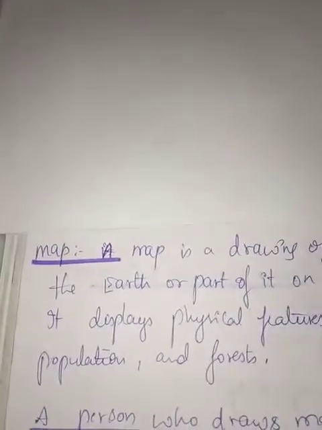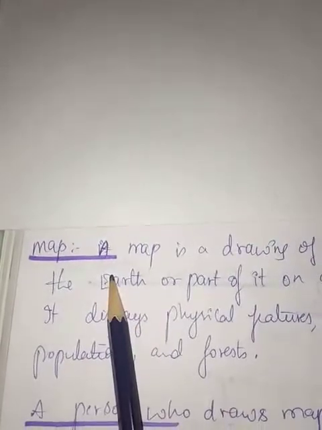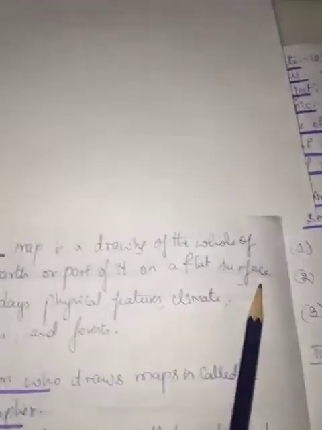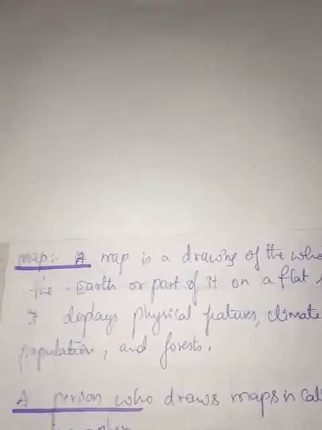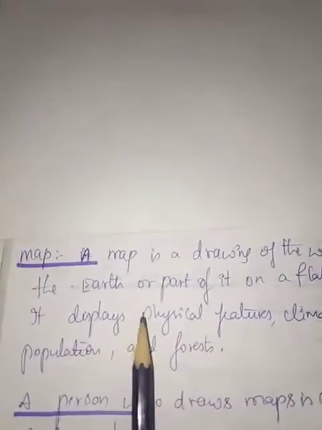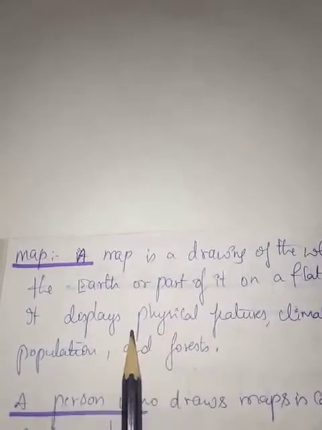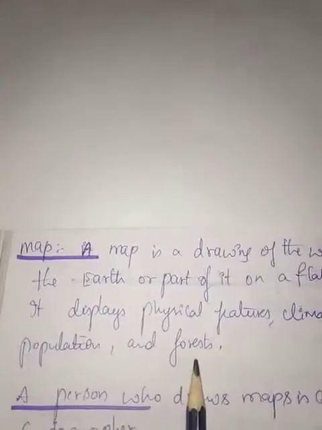Listen carefully students. We saw the globe. Next we are studying about the map. A map is a drawing of the whole of the earth or a part of it on a flat surface. On a sheet of paper we are going to draw it. It gives us information related to what? Related to physical features, climate, population and forest.